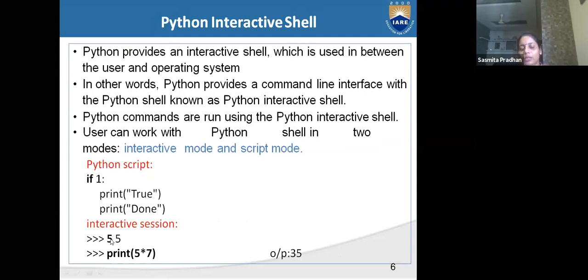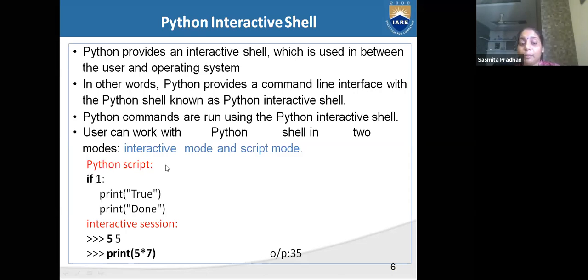It means if you give one line, one output should come. One line, print 5 into 7, output is 35. Means for one line, the interactive shell will run. The user and operating system will interact with one line. After one line, the interactive shell will run. If we give 5, the 5 will run. If we give print 5 into 7, the output will be 35.